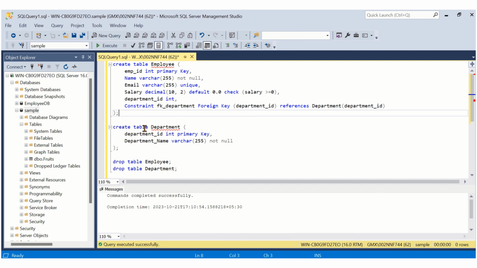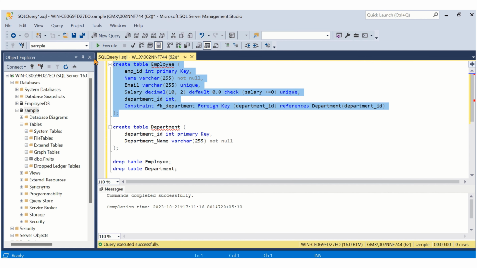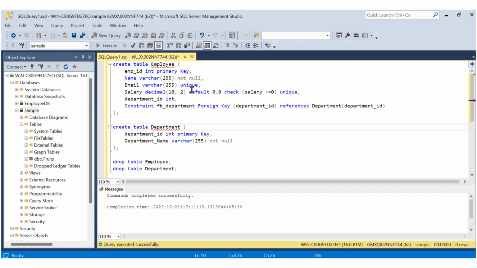Let me create the department table first and then employee. See here, a table is created now. So here we have applied two constraints on a single column. Let me drop it again. Now I will apply one more constraint here. Let's say I'm making the salary unique. Let me create department again, then employee. See, this time we applied three constraints on a single column, salary. So there is no limit. You can apply multiple constraints on a single column.